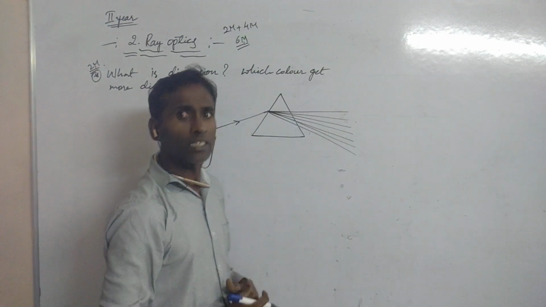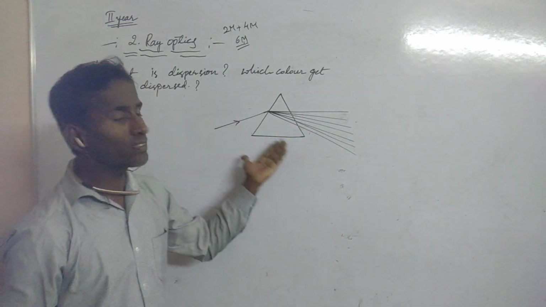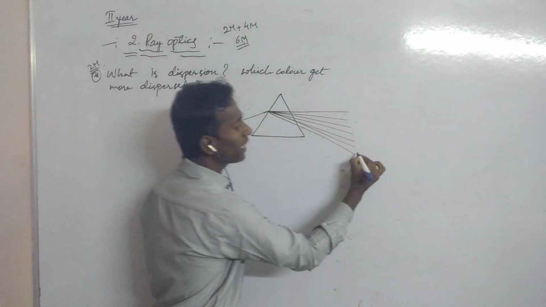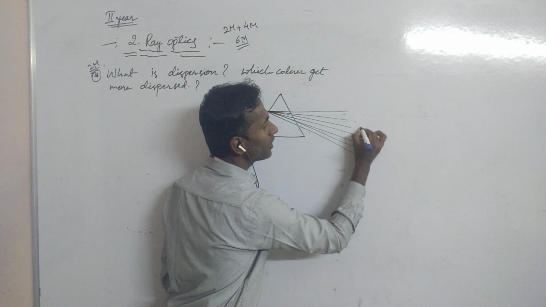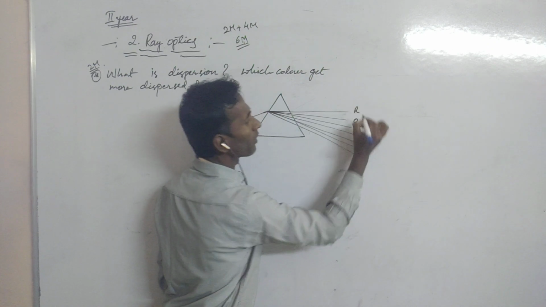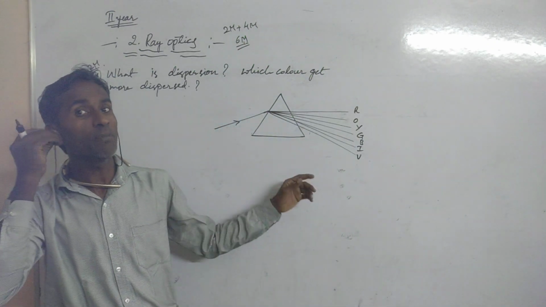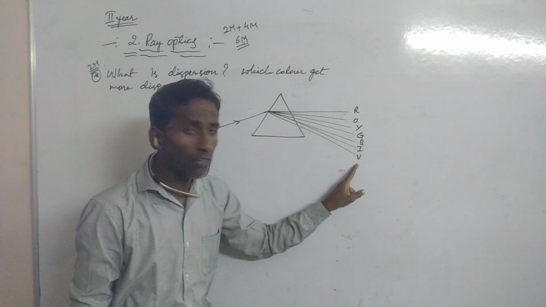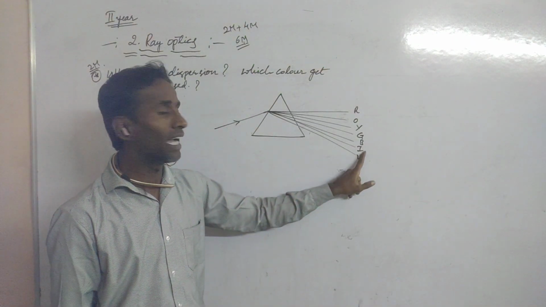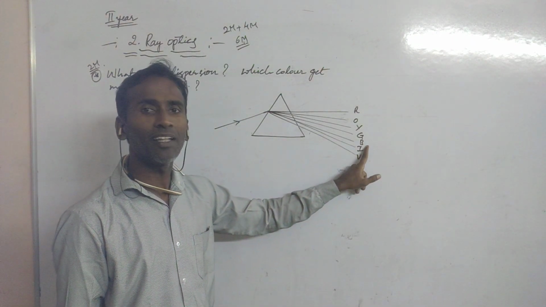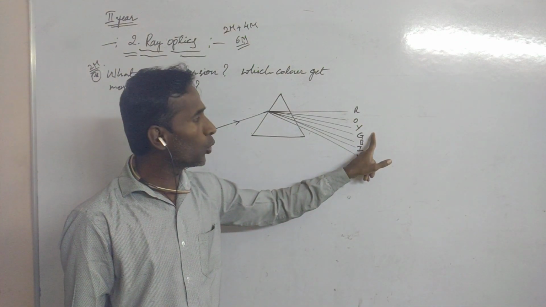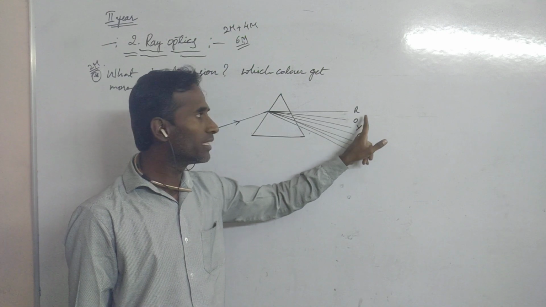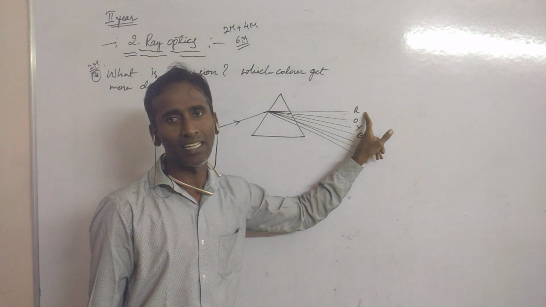So here, which color is scattered more? See here, VIBGYOR. V means violet, I means indigo, B means blue, G means green, Y means yellow, O means orange, and R means red color.